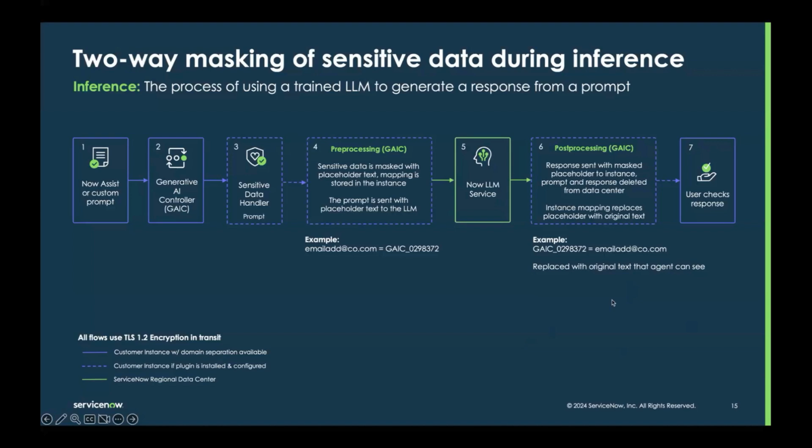It doesn't do redaction. It does not prevent the agent from seeing it. We have other products out there for that within the instance. But if you are mainly concerned about sensitive data being sent to LLMs, this is where you're going to use the sensitive data handler to handle that kind of scenario.